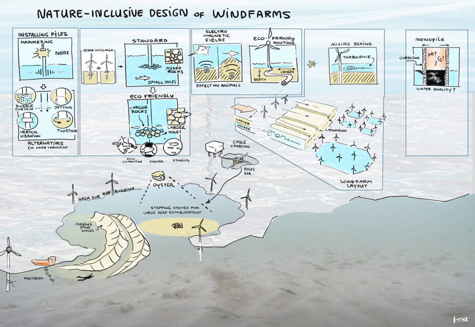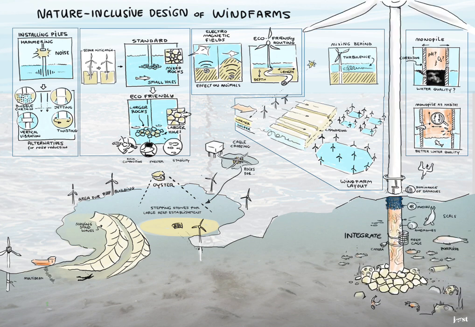The effect of the monopile on water quality, corrosion, pH and O2. Monopile as habitat to create better water quality. Integrate different functions for animals on the monopile.